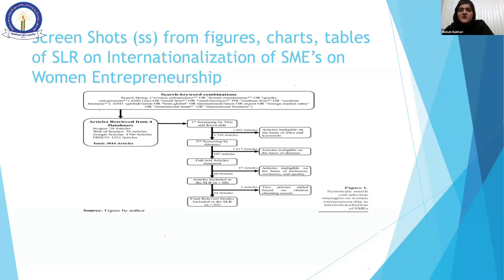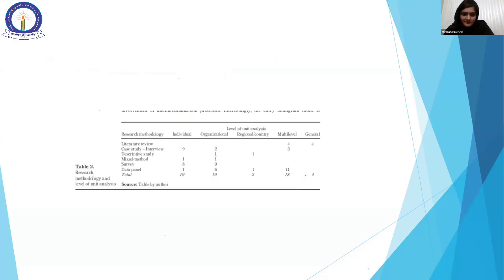So please let me share the exclusion criteria, all the tables, all the figures we achieved, that is the figure by the author, the inclusion and exclusion criteria. These are the tables and charts. So this is the table and chart. That is the table on methodology.